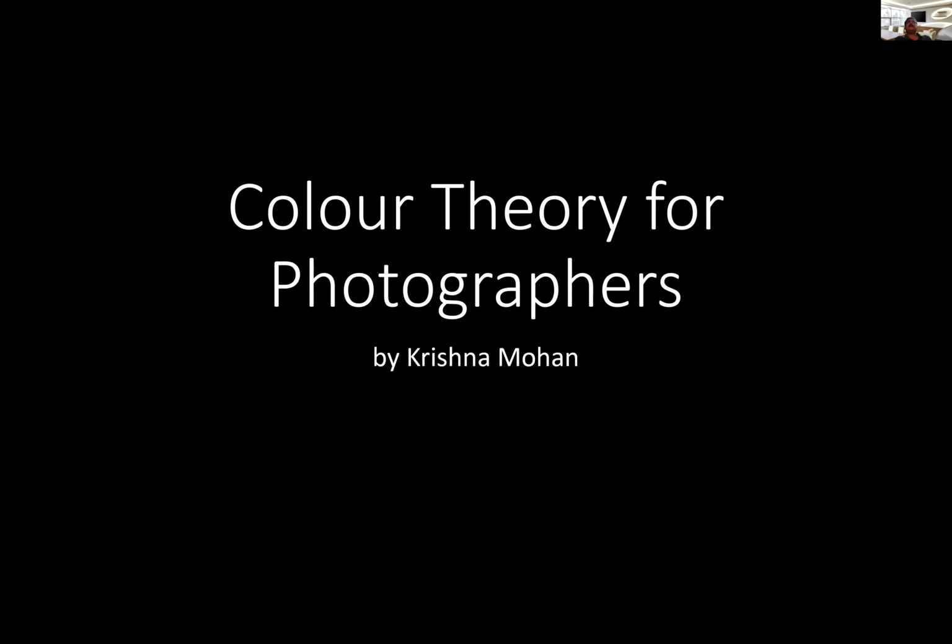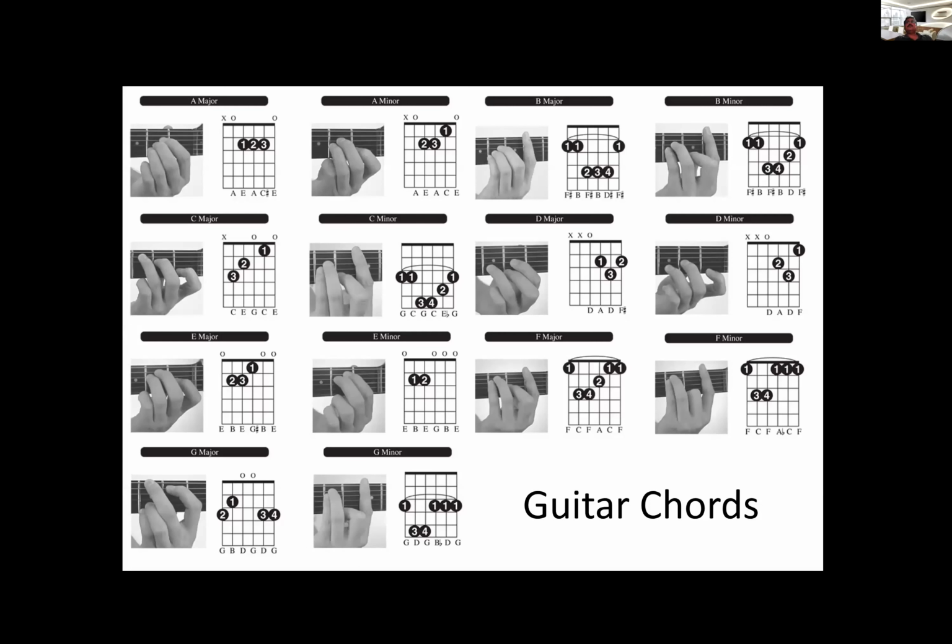The best way to explain color theory is by comparing it to a guitar chord. Those who have used a guitar know how it works, but for those who don't, a chord is created by pressing fingers down on the strings of a guitar in certain places.